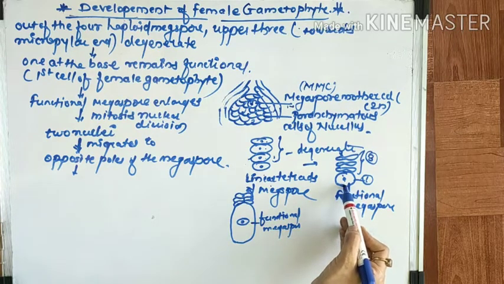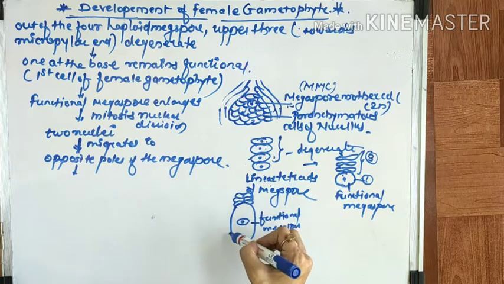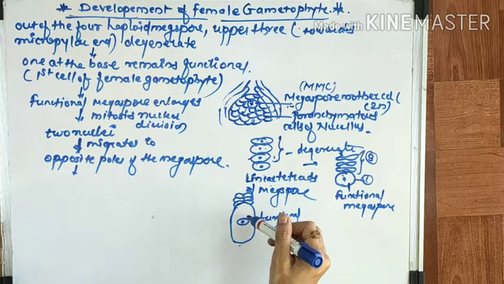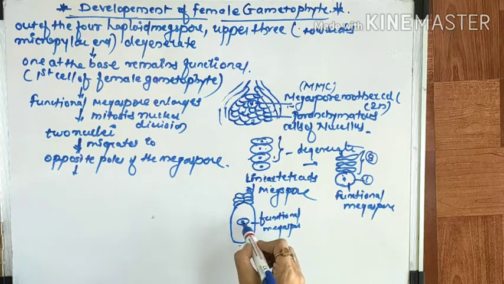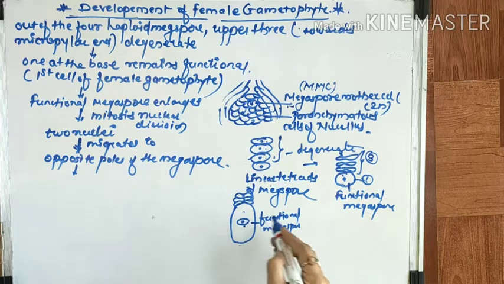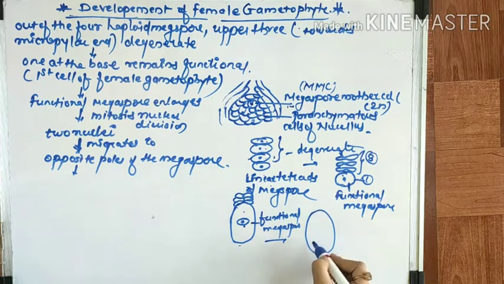You can see the size of this megaspore is very small, so it increases its size. After that it undergoes mitotic nuclear division. Because of that, they form two nuclei, and those two nuclei migrate to the opposite poles of the megaspore.